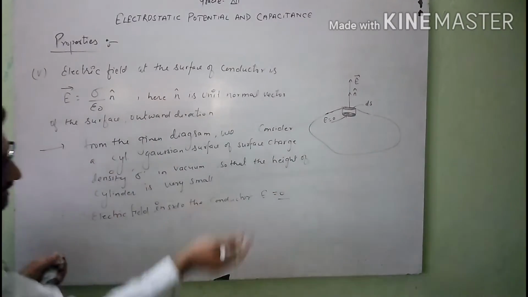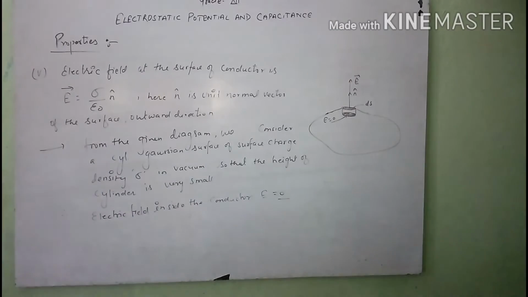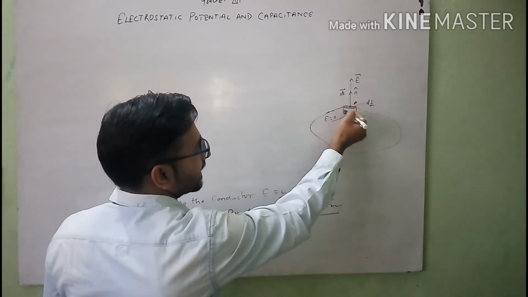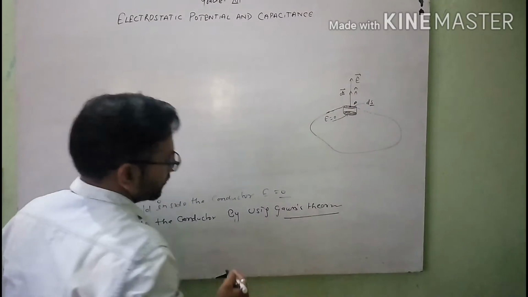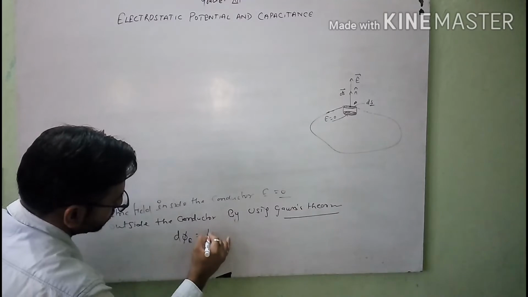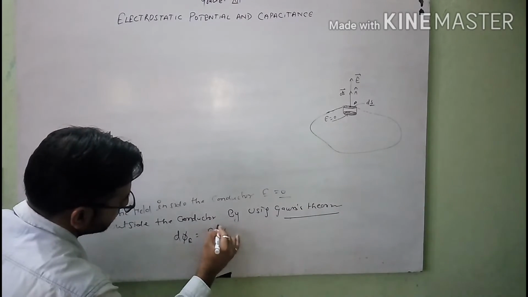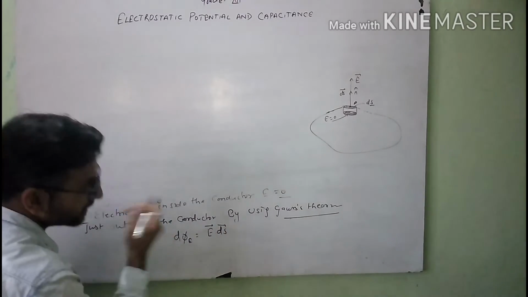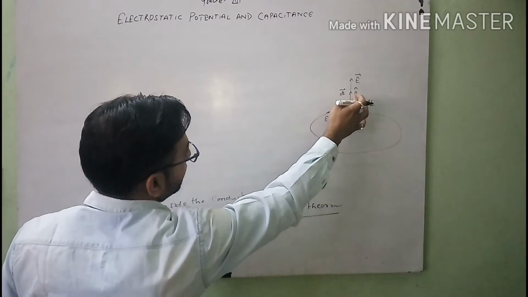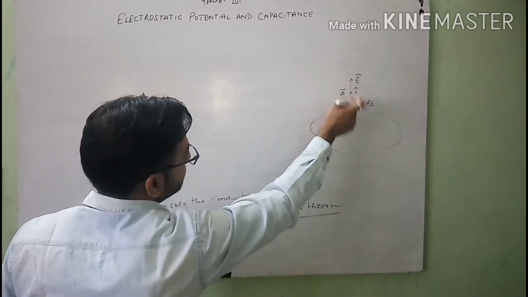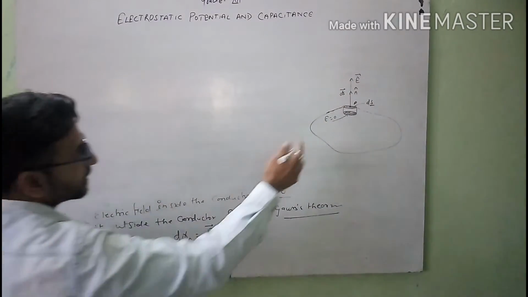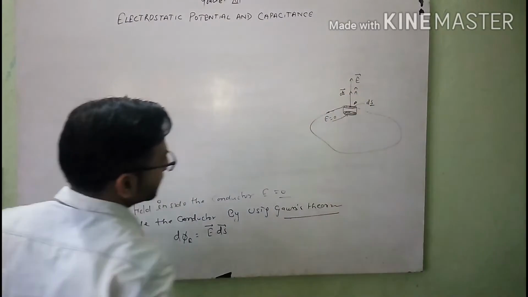Now for outside the conductor, the Gauss theorem for this elementary area ds gives d phi E equal to E dot ds. Students, see here, the direction of the electric field and the area vector is the same.